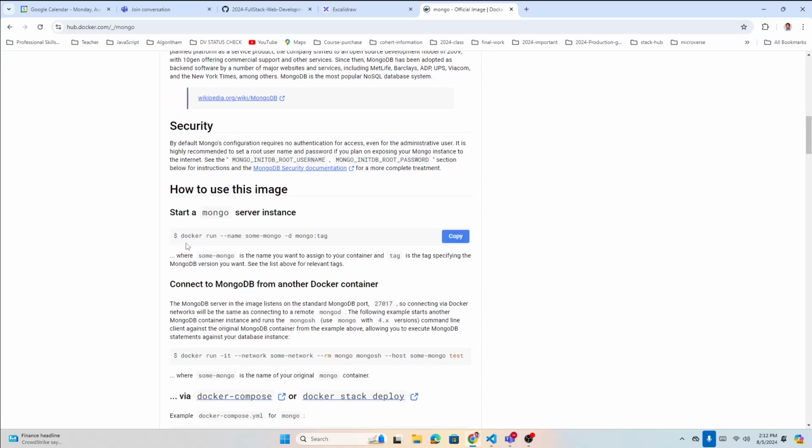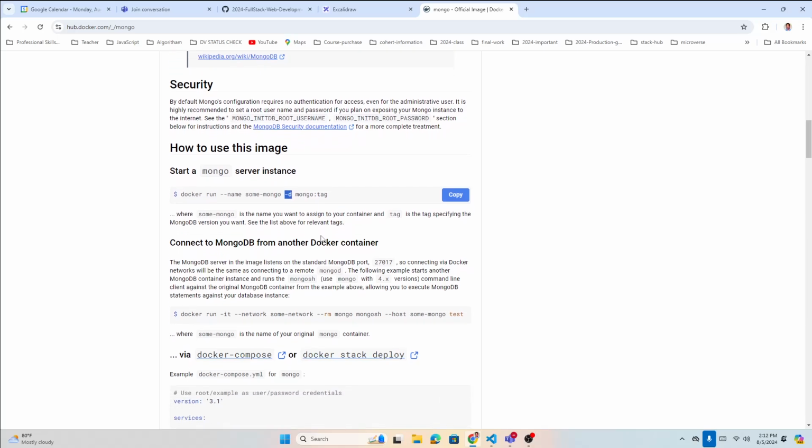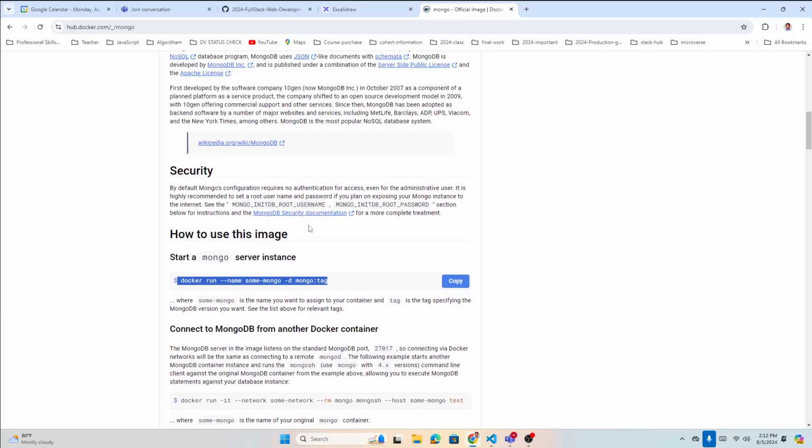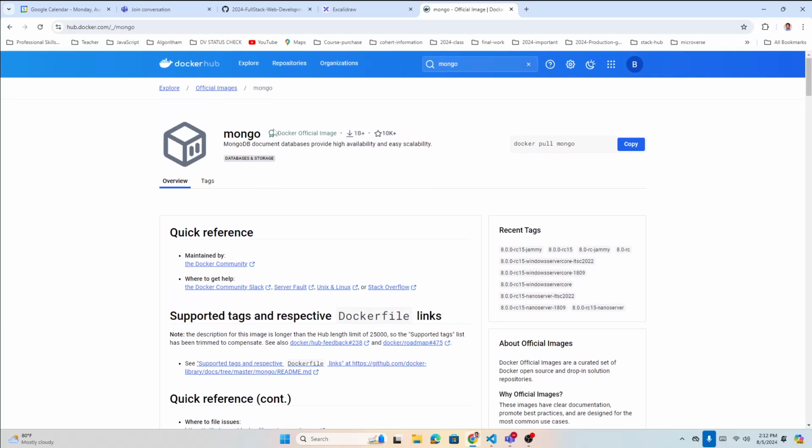It's just saying, okay, just run docker run with the name of your container, whatever container you want to create, some-mongo, then -d and mongo. This is just a command. The -d is the detached mode. We can talk about that later, but let's not worry about that. So what will this command do? It will clone, because this is an already built image.